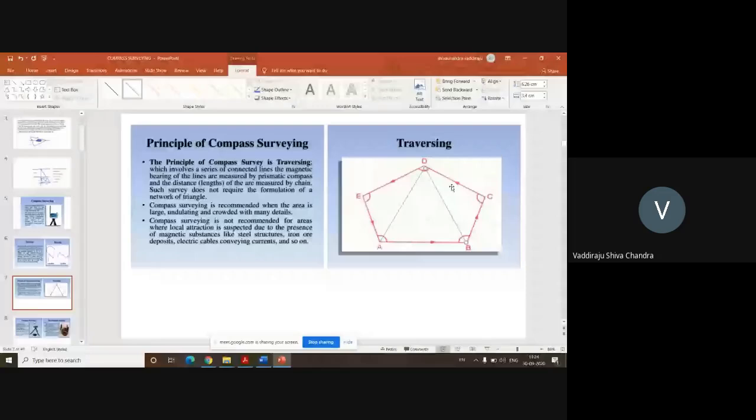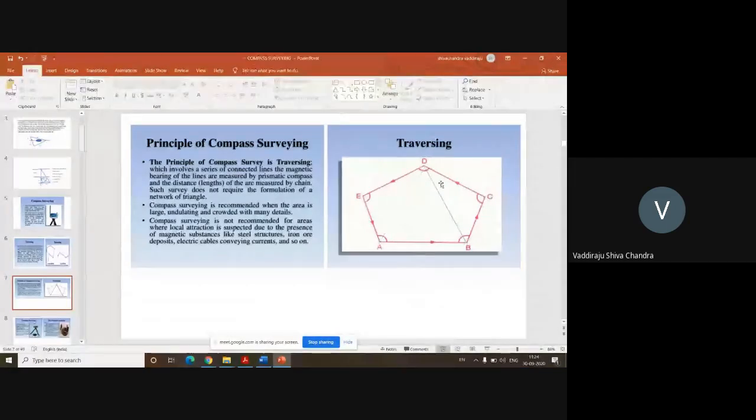Using chain surveying, if you want to determine the area of this ABCDE, I need to divide the survey area into a set of triangles, and I need to measure all these distances, right? 1, 2, 3, 4, 5, 6, 7 measurements I need to make in the field. But in compass surveying, what happens? I'm not going to measure these two. I'm going to measure only 1, 2, 3, 4, 5 sides. I'm going to measure linear measurements, and I'm going to take 5 angles here.